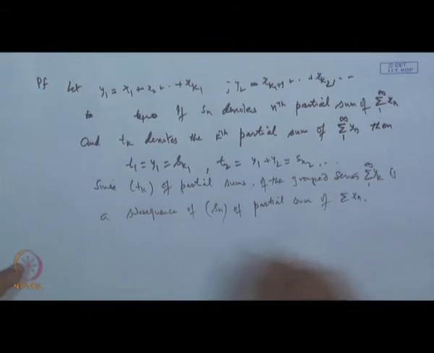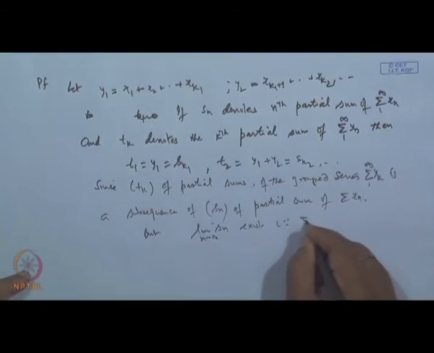Therefore the limit of S n as n tends to infinity exists because the series is convergent.